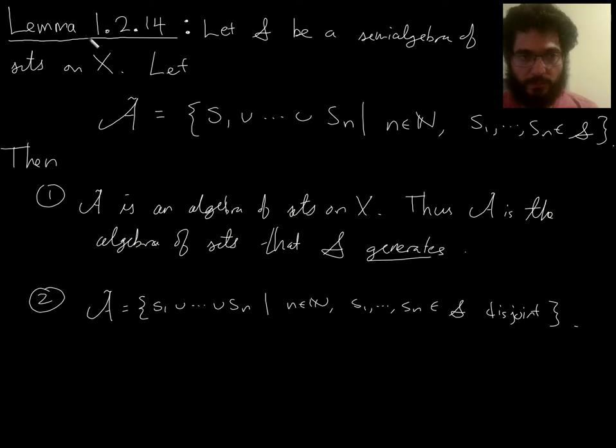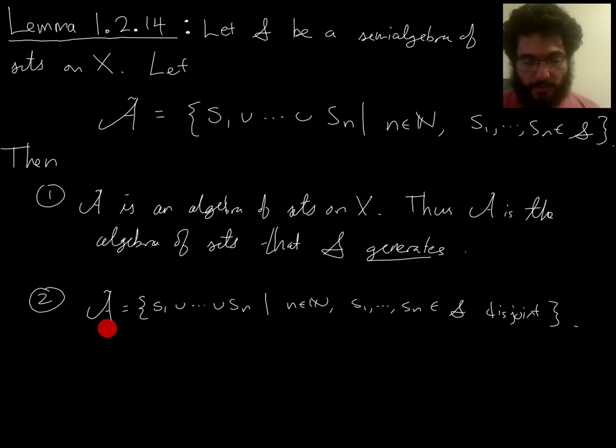Then, two conclusions in this lemma. One is that this is an algebra of sets on X. Immediately it follows then, once we prove this, that this is the algebra of sets that S generates. That's because whatever is the algebra of sets that S generates, it must contain all of these things, right? Because an algebra of sets has to be closed under finite unions. And so if just throwing in the finite unions is enough, and this is an algebra of sets on X, then this is the algebra of sets on X that S generates.